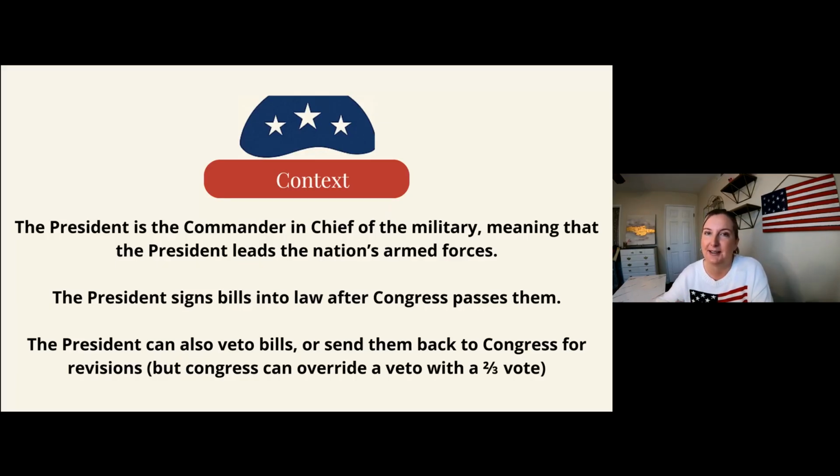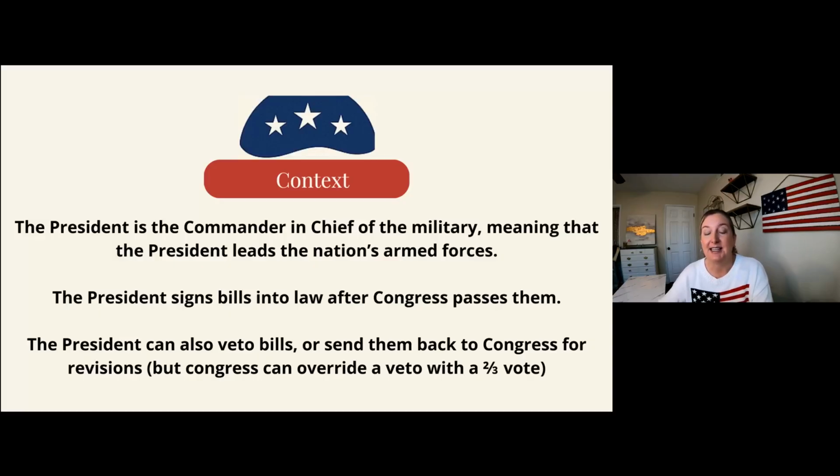And we talked about that in the last few episodes about how that happens. But the president still has to agree to what Congress has decided to suggest. And once everybody agrees, then it becomes the law. It's another one of our checks and balances.